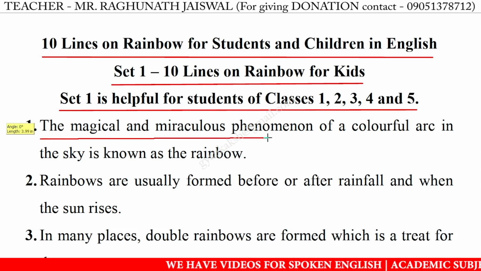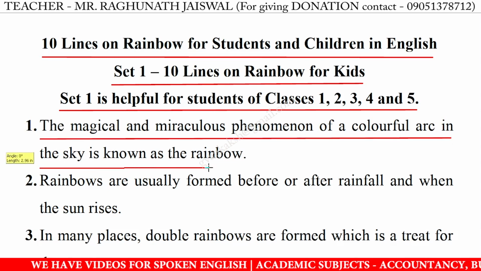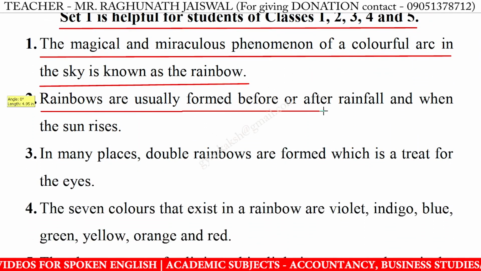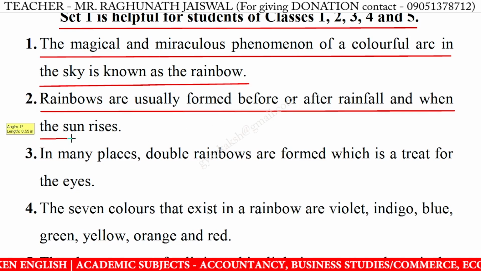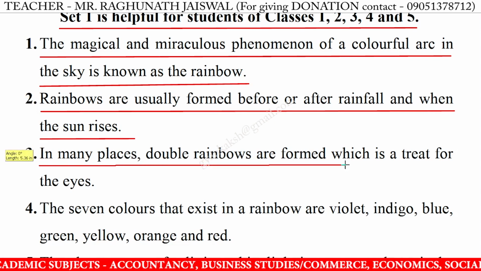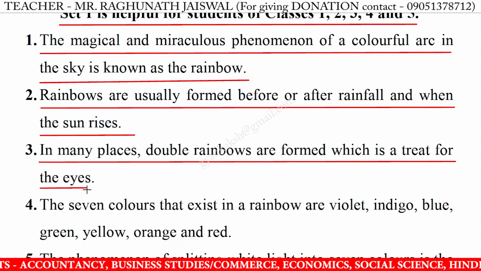1. The magical and miraculous phenomenon of a colorful arc in the sky is known as the rainbow. 2. Rainbows are usually formed before or after rainfall and when the sun rises. 3. In many places, double rainbows are formed, which are a treat for the eyes.